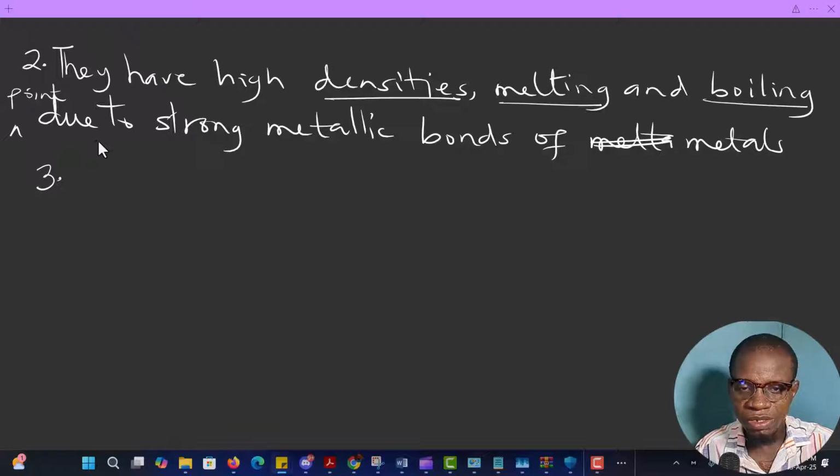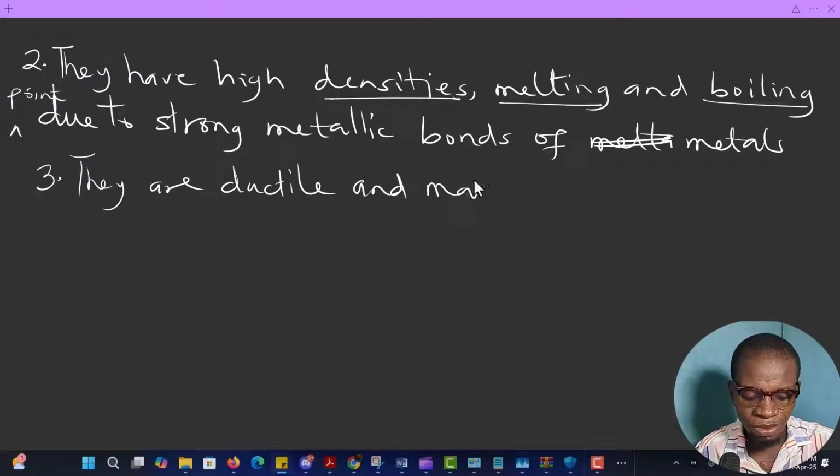They are ductile, meaning that we can draw them into wire. Ductile and malleable, in the sense that they can be beaten into sheets. Ductile and malleable due to what? Due to their atoms being closely packed.